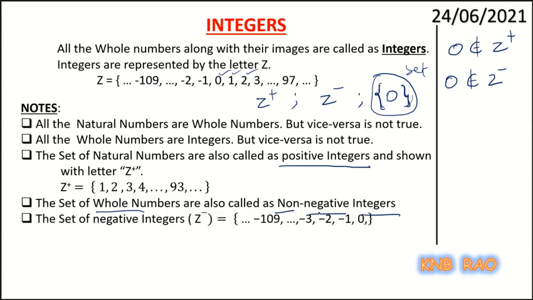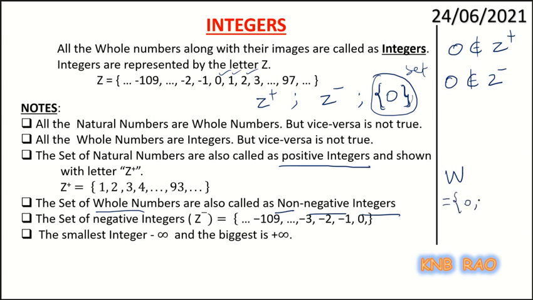The set of negative integers is this, and the non-negative integer set is W, which is 0, 1, 2 and so on. Here I have made a mistake. The set of negative integers should not contain 0.